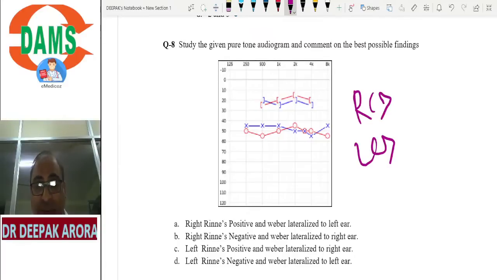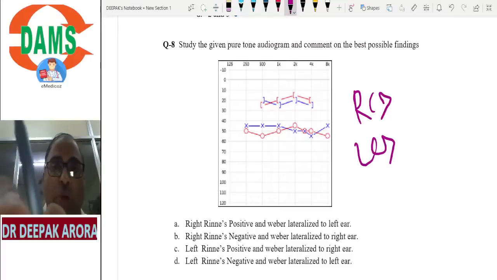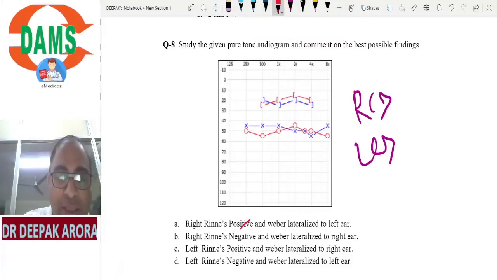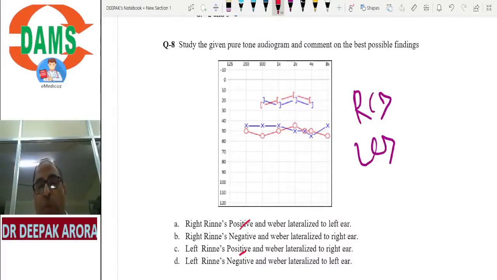It means bilateral conductive. It means which option do we rule out? I will rule out A and C. A or C cannot be there because Rinne's cannot be positive. Rinne's has to be negative. Now you tell me, Rinne's is negative, so Weber will be lateralized to which side? In bilateral conductive, it is lateralized to the worse ear. So which is the worse ear? Which is the more deaf ear? If you appreciate, the more deaf ear is red color, right side.